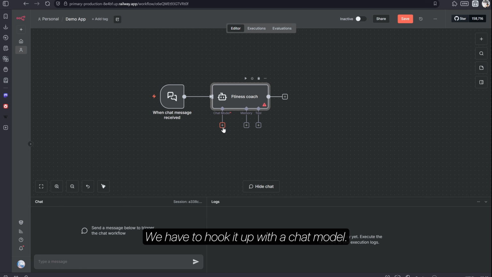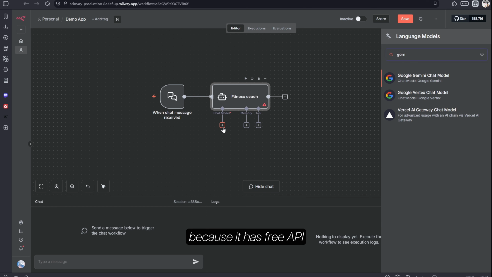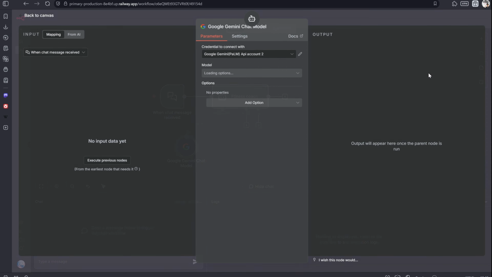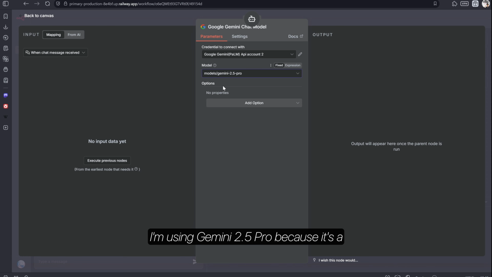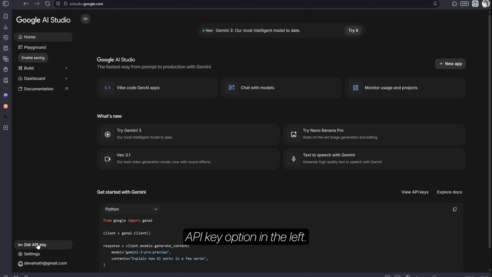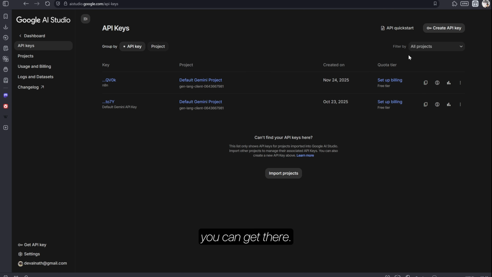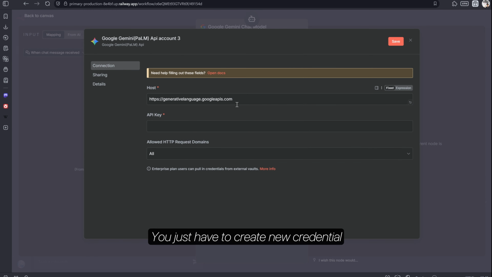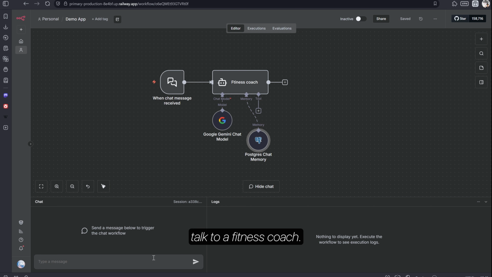We have to hook it up with a chat model. I'm using Gemini here because it has a free API and you can use it too. I'm using Gemini 2.5 Pro because it's a more intelligent model and it will adhere to our instructions better. If you want to use an API, it's very easy. You just have to go to aistudio.google.com. Go to the get API key option on the left, or you could go to settings also. Then create an API key. You just have to create a new credential and add that API key here, and you should be ready to go. Up to this point, you should be ready to talk to a fitness coach.